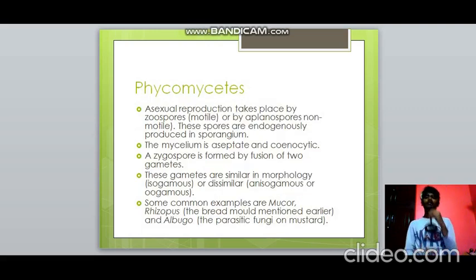Then talking about phycomycetes, asexual reproduction takes place by zoospores here or by aplanospores. These spores are produced in sporangium, and the mycelium is aseptate and coenocytic. A zygospore is formed by the fusion of 2 gametes. So because of the fusion of 2 gametes, a zygospore is formed, and they may be isogamous or anisogamous. That is, the gametes which they produce may be similar or dissimilar. Very good examples are Mucor, Rhizopus, the bread mold, and Albugo, the parasitic fungi on mustard.